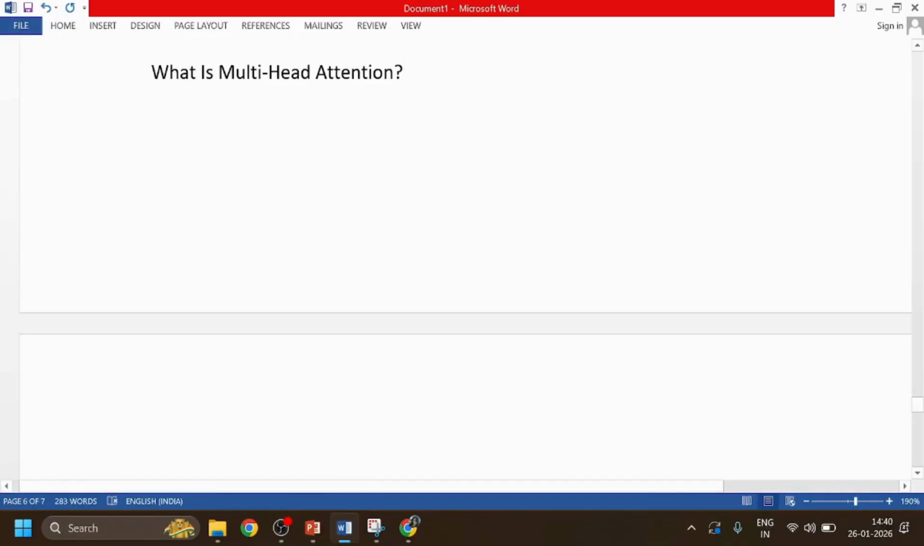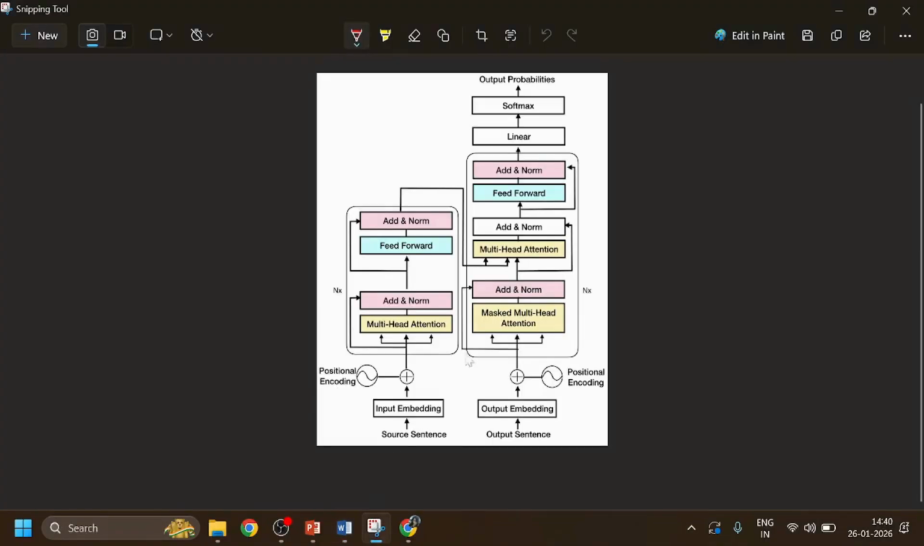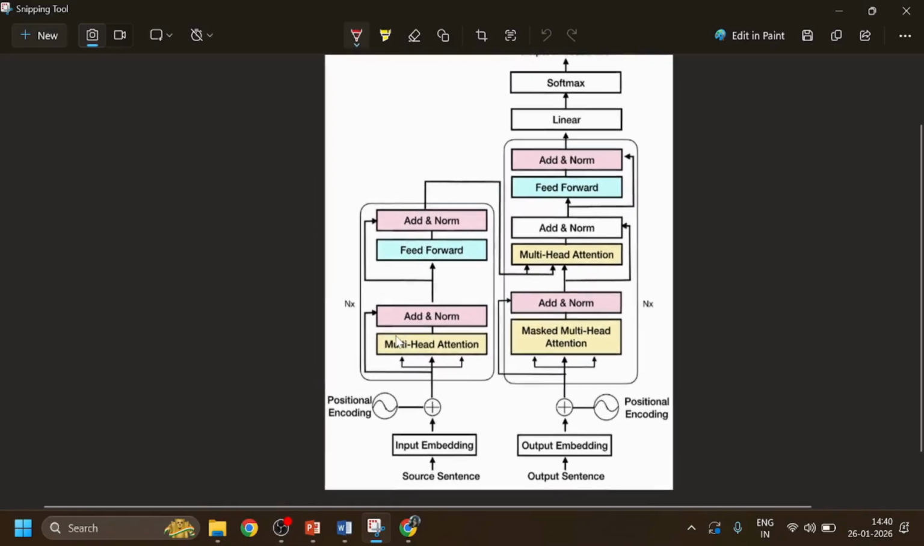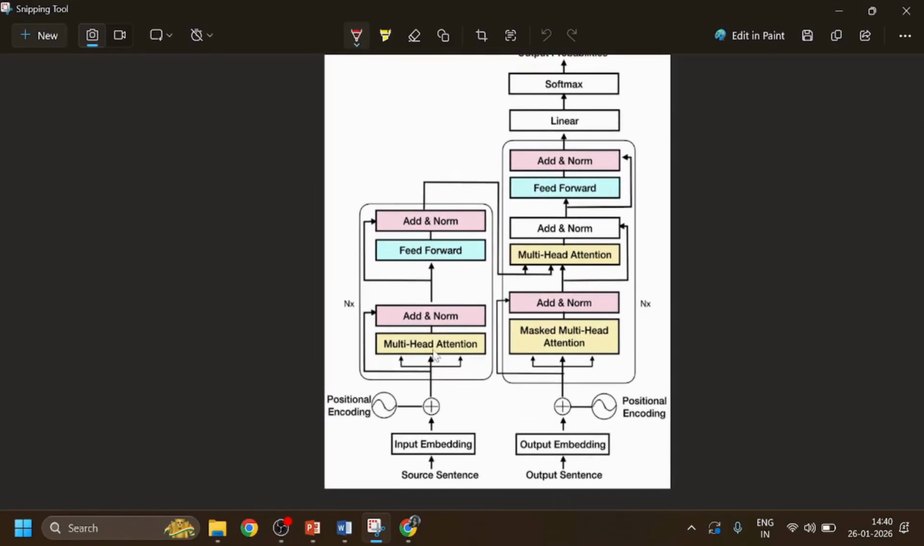What is multi-head attention? In this diagram, this is multi-head attention. Multi-head attention means we run attention multiple times in parallel. Each head has its own view of the sentence. Same input, different focus.